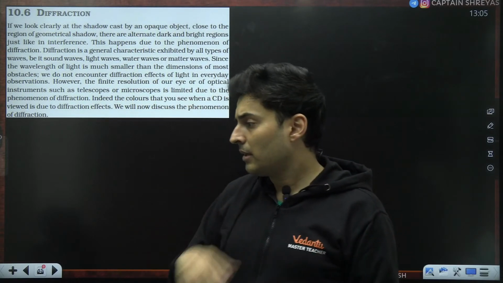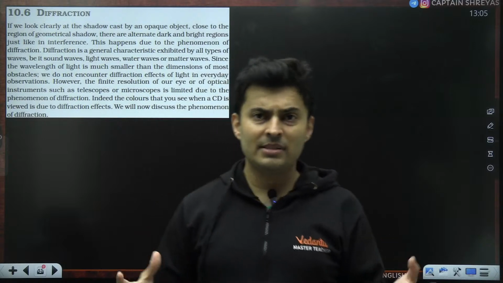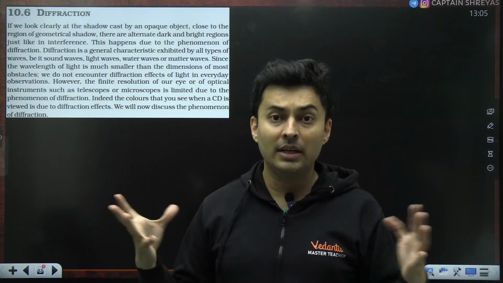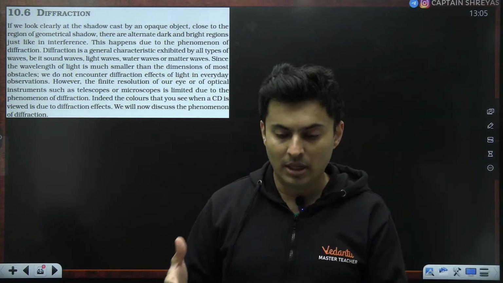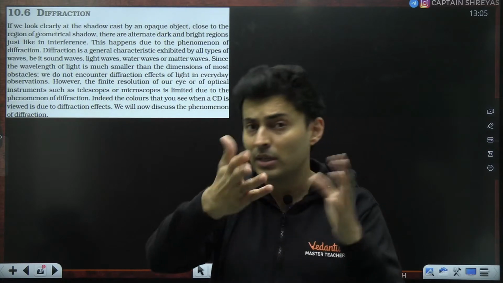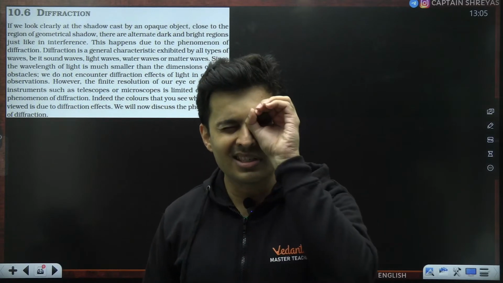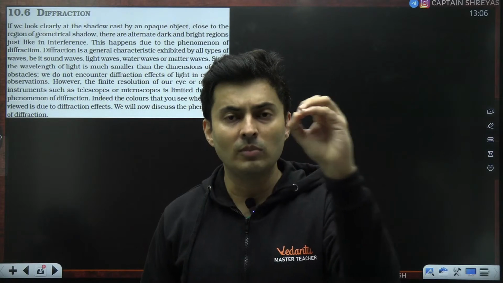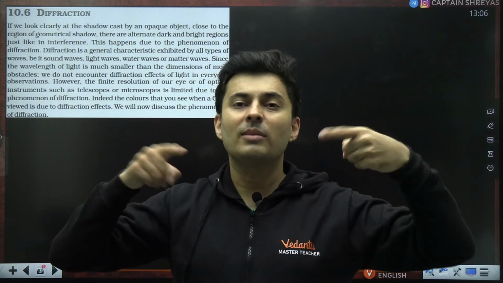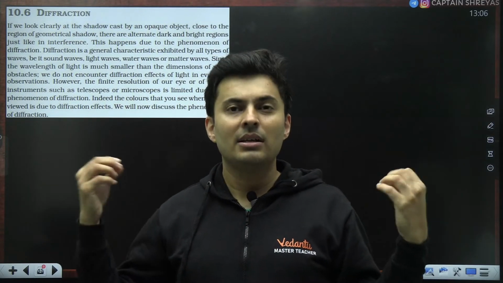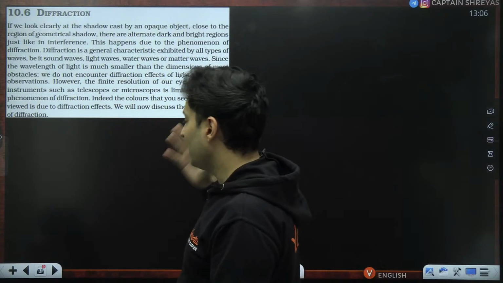Sometimes this particular phenomena of diffraction happens naturally, and it is just a phenomena, and you are explaining it like I just told you: light is passing through a corner and it is bending, or somebody is talking and you are hearing it. Sometimes it is undesirable, because imagine you are seeing through a camera or a microscope or a telescope, then imagine the light coming from the distant star spreads, then the image will become blurred, not so clear. So that's when it becomes undesirable. So that is basically diffraction.